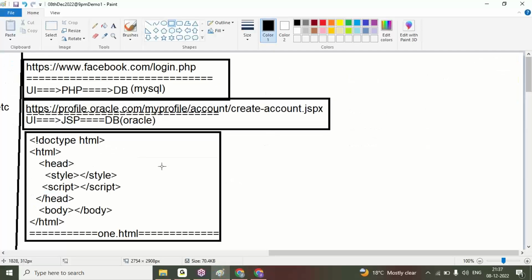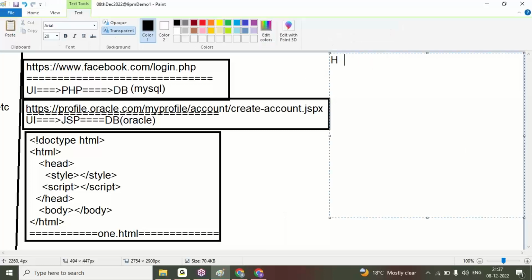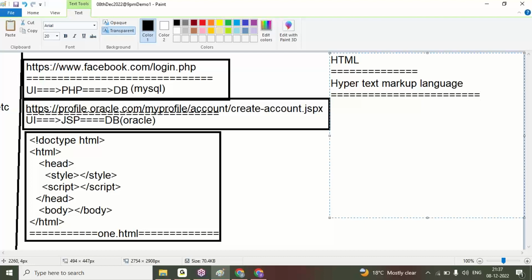Here, doc type HTML, head and body, we write it for a basic HTML document. If you are creating any HTML page, HTML stands for Hypertext Markup Language. It is mainly used for creating the content part of the web page, the basic content of a web page.